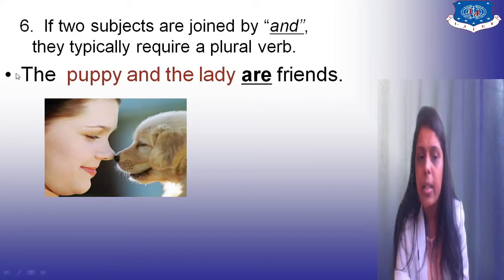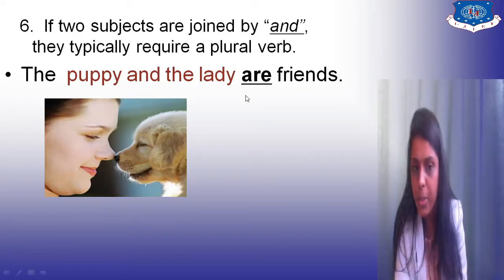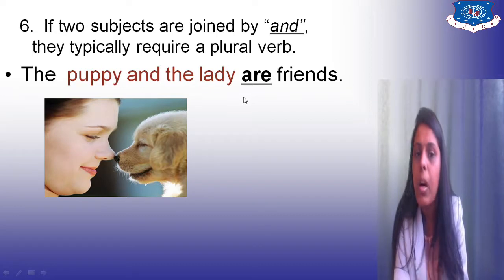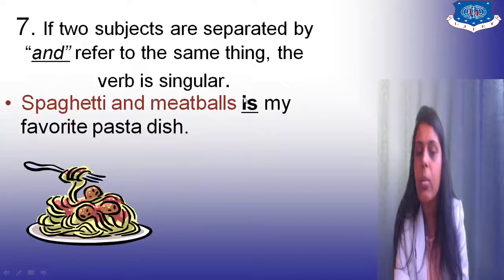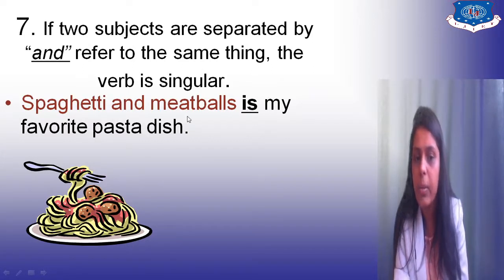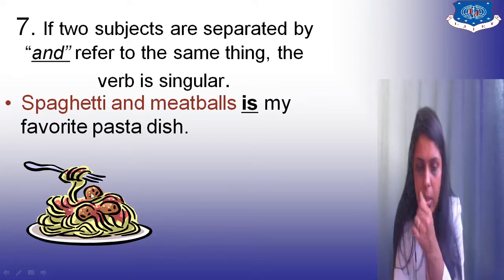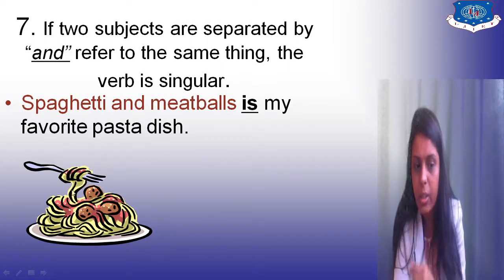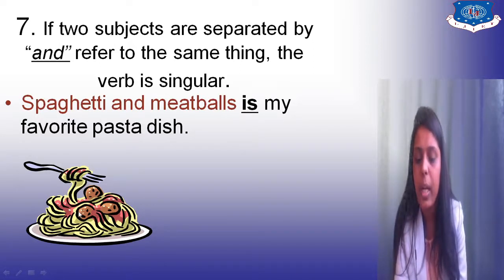Here in this sentence, the puppy and lady were two different subjects and they were joined by and, right? Here what is happening, and is used to refer to the same thing, that spaghetti and meatballs is my favorite pasta dish. So spaghetti and meatballs, you can see there is spaghetti also in the dish and meatballs in the dish. So they are connected to each other, they are one same thing. Suppose I say in bhaji pav there is capsicum and tomato. So in bhaji pav you have both the things, right? So they are one thing only, right?